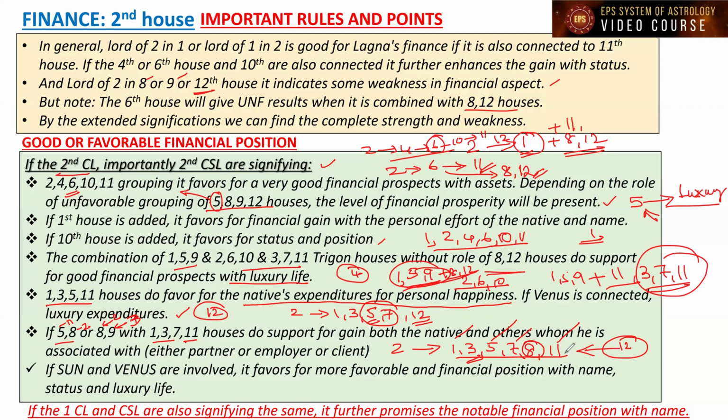Only the grouping is important. If Sun and Venus are involved on the favorable side, it favors a more favorable financial position with name, status, and luxury. Because the Sun is the Karaka planet for position, name, and status. And of course, Jupiter we can also take in that. But the Sun is important, and Venus is supportive for luxury. Then, if Rahu is also connected to that, it is going to give more such favorable significations on luxury life.